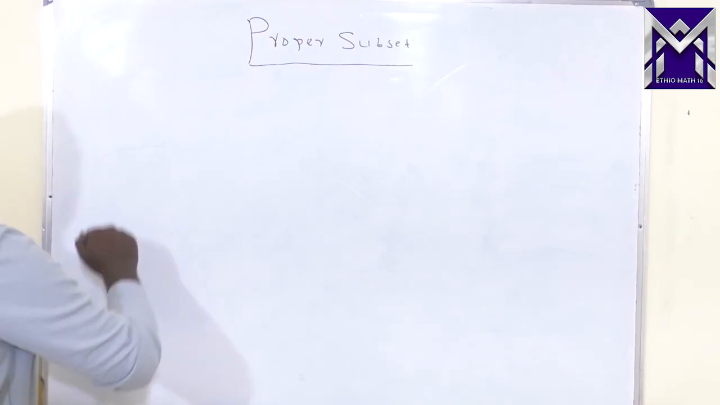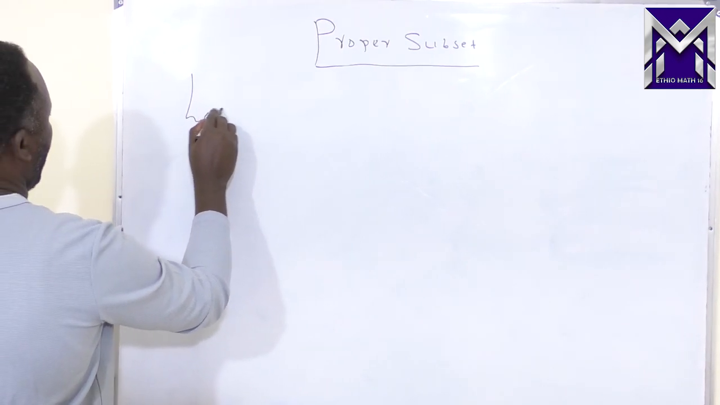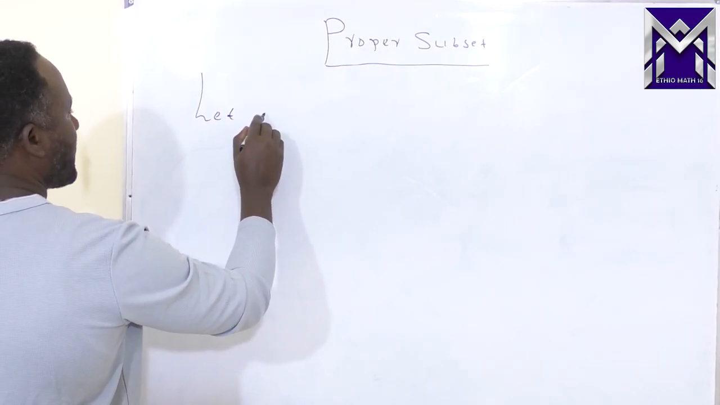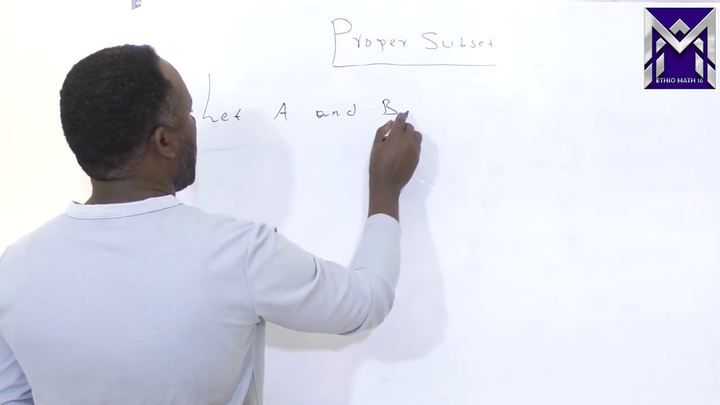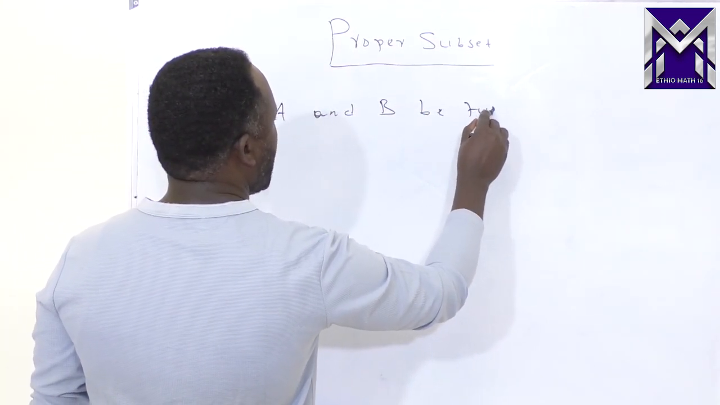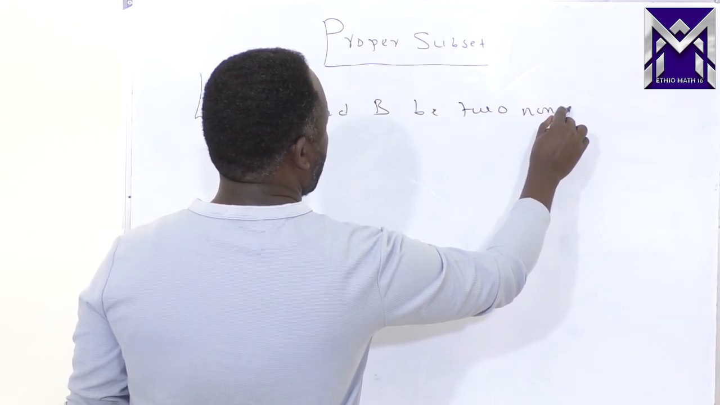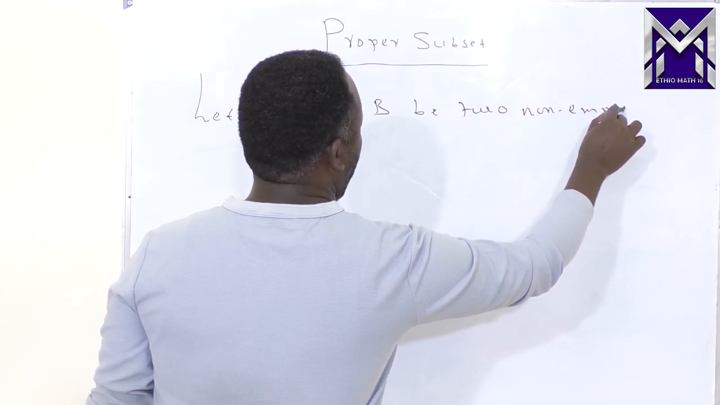So assume that, for example, let's take two sets. Let me define first of all, let A and B be two non-empty sets in general. Let this be two non-empty sets.